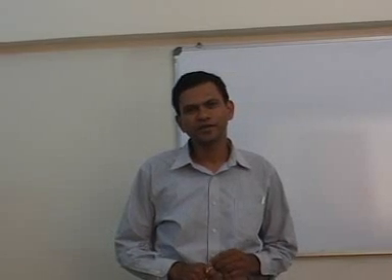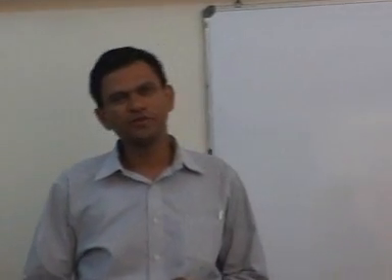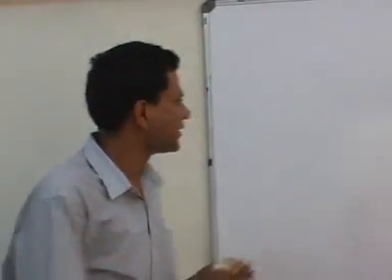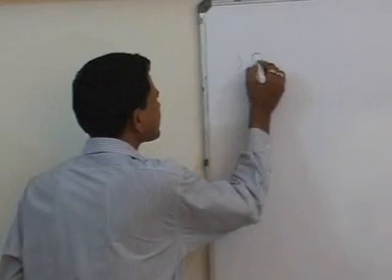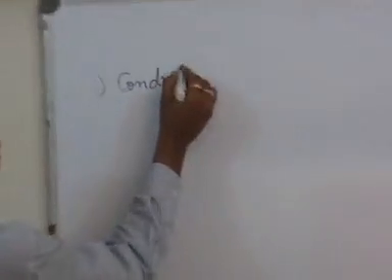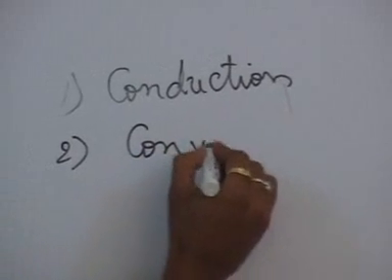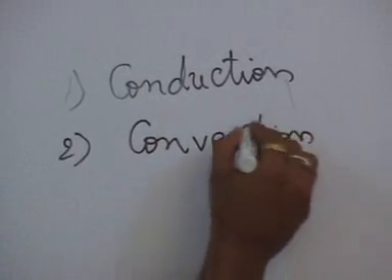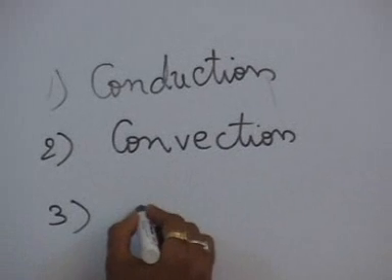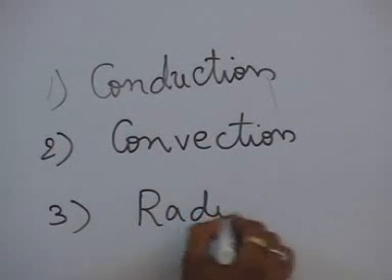Features about radiation heat transfer. As we know, heat is flowing energy from high temperature to low temperature, and heat flows from high temperature to low temperature in three modes. The first mode is conduction, the second mode is convection, and the third most prevailing mode of heat transfer is radiation.